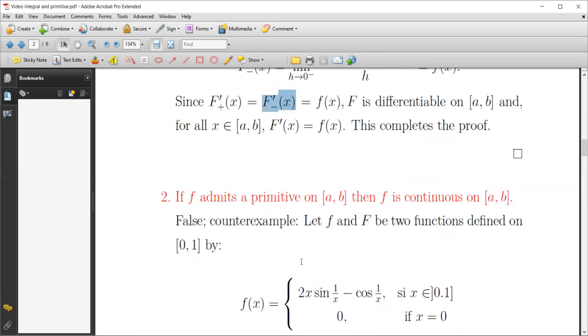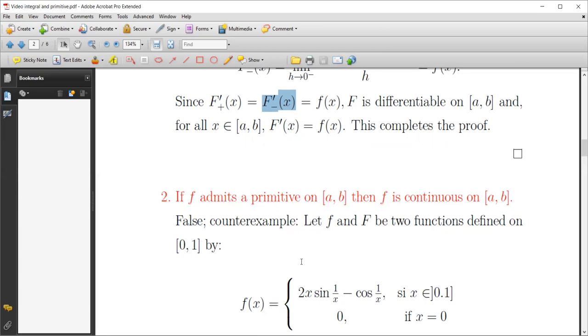The second statement we have here needs more attention. Why? Because the first question is a classical one, and it is well known. I just gave and showed the proof of the fundamental theorem of calculus. Actually, the fundamental theorem of calculus is one of the famous theorems in calculus.